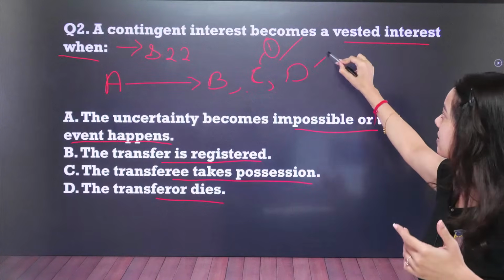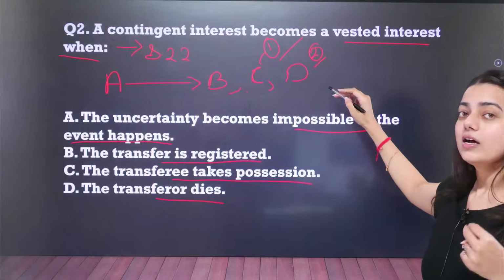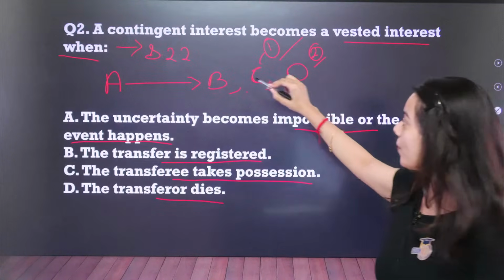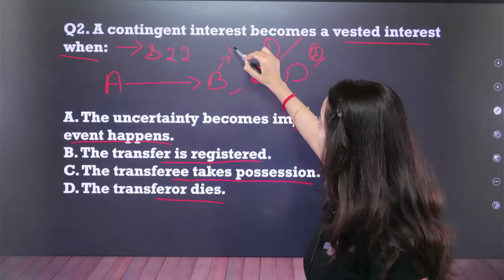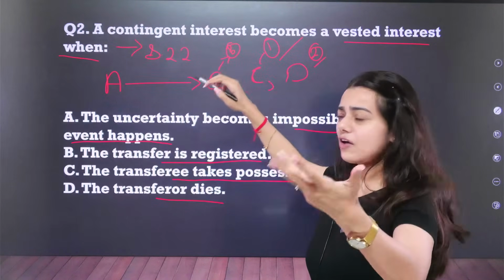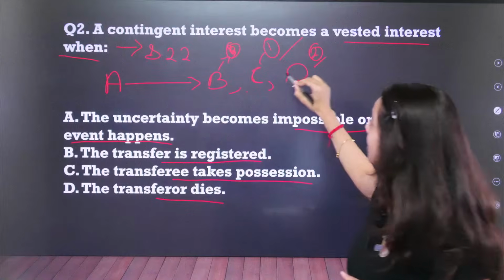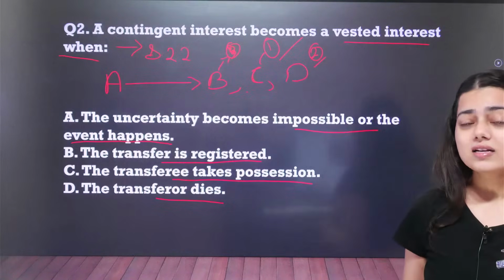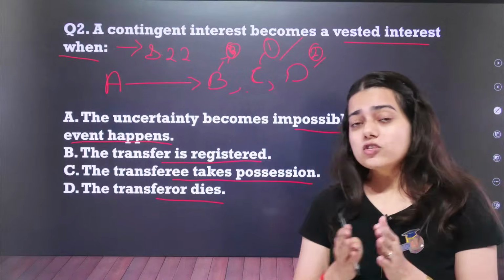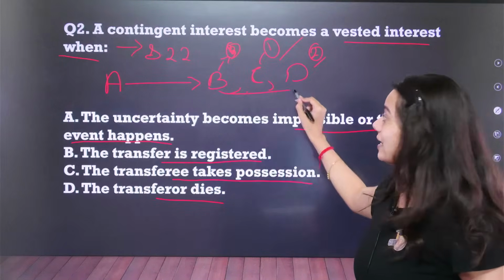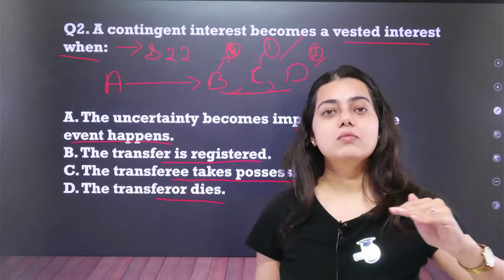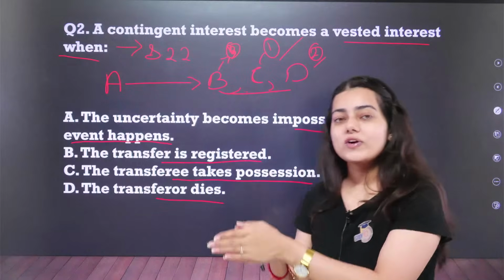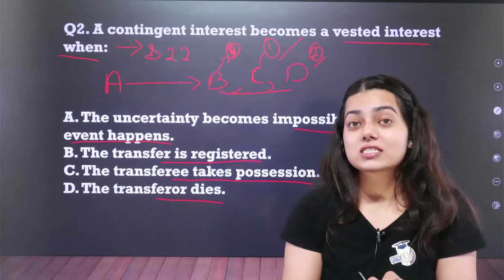Then B attains the age of 18 years second, then B will get the property, and then D attains the age of 18 years third, meaning after a while. So after C and B, D will get the property. Now here one important point is that it is not important that all three should attain the age of 18 years at the same time. They can fulfill that contingency one by one. It is not important to fulfill that contingency at once.